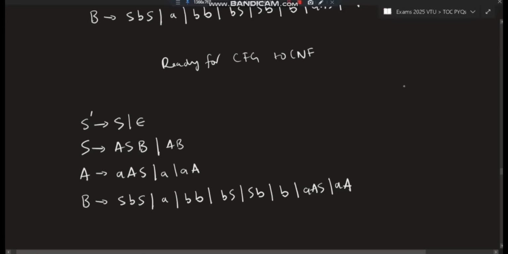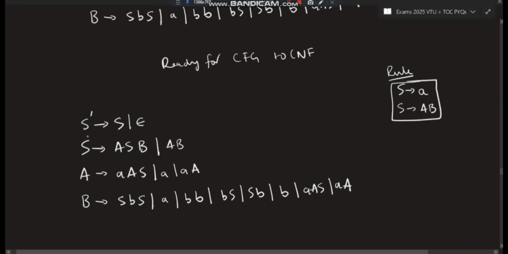All the arrows, or the equations which are given here, should be of the form S goes to, S is just for representational purpose, either it should go to a single terminal or it should go to two non-terminals. These are the only two rules. All of them should be of this form. Either this or this, if it is there, that is valid.